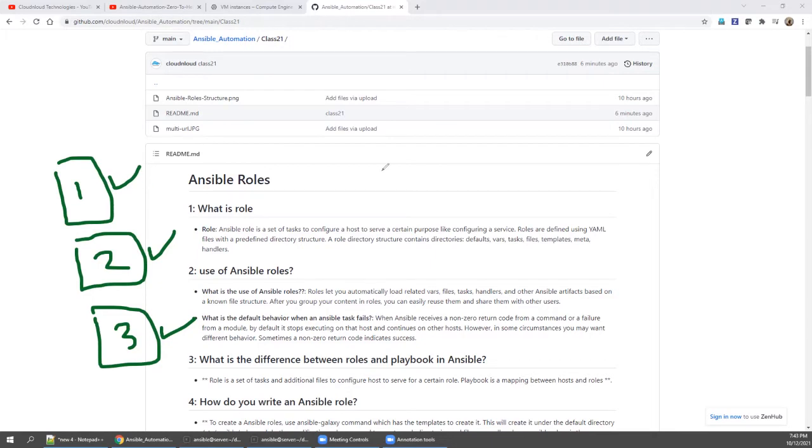Suppose after 1 month, I want to do a similar task but from a different perspective. If I don't create a role, I need to create a similar playbook again with the same set of tasks. Instead, I will create one reusable role. For example, patching. Every month or every week I do 400 to 500 patchings. You can create one role whenever you want to patch. Only the patch name is different, but the rest of the procedure is the same.